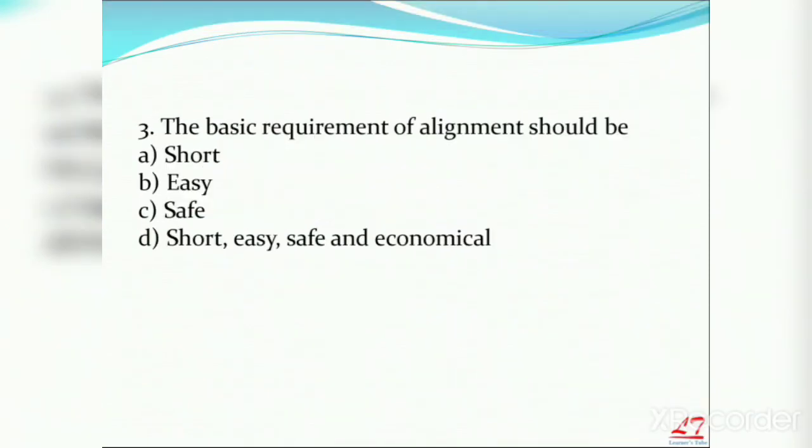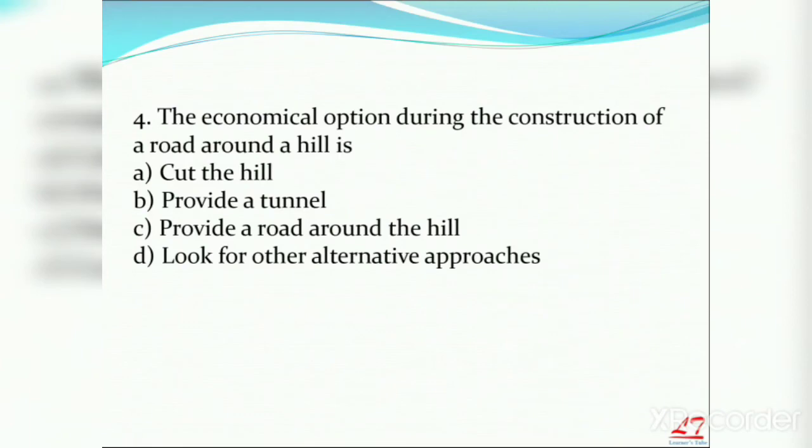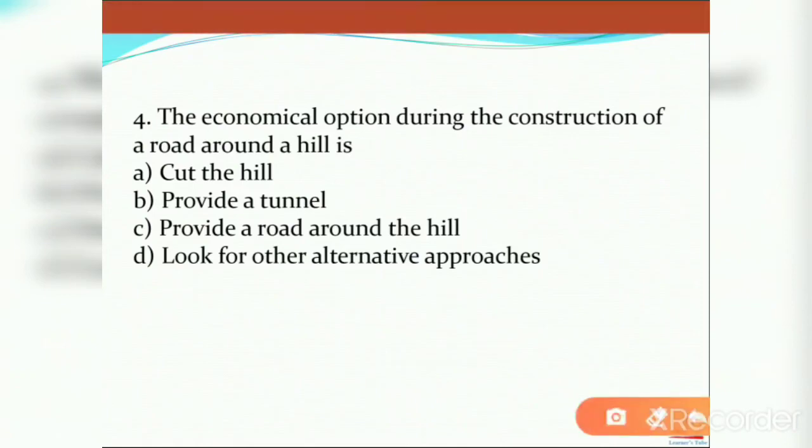Next, the basic requirements of alignment should be, I told you what are the basic requirements? Short, easy, safe and economical, right? So the answer is D. Next, the economical option during the construction of a road around a hill. When you are constructing an alignment around a hill, which is the best option? Cut the hill, provide a tunnel, provide a road around the hill, look for other alternate approaches. Which is the best solution? I told you, cutting the hill or providing a tunnel makes more initial cost and maintenance cost, and it also requires more safety measures. So the best option is to provide a road around the hill.